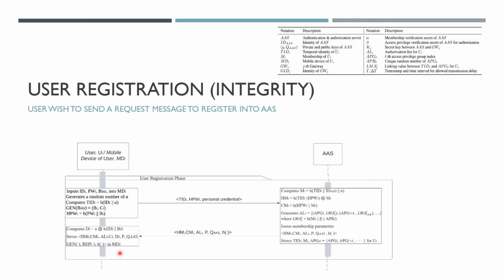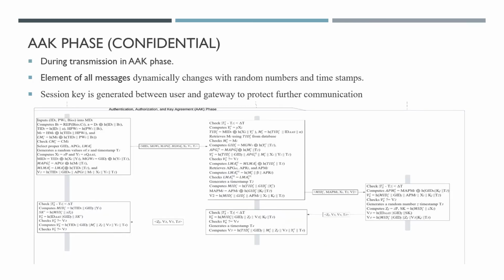These mutual authentications and one-way hashing will prevent fabrication during message transmissions, as it will terminate any transmission if modifications occur.